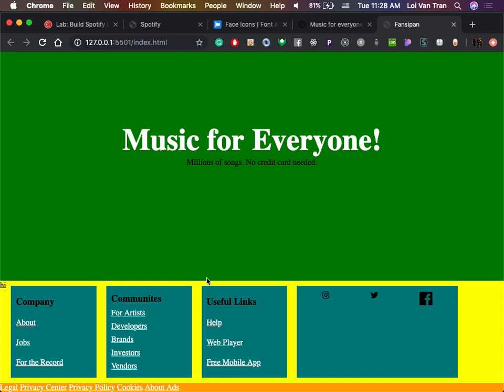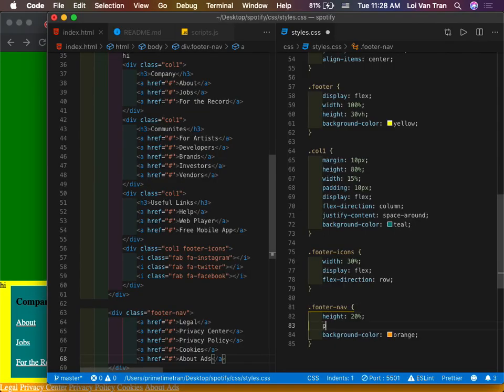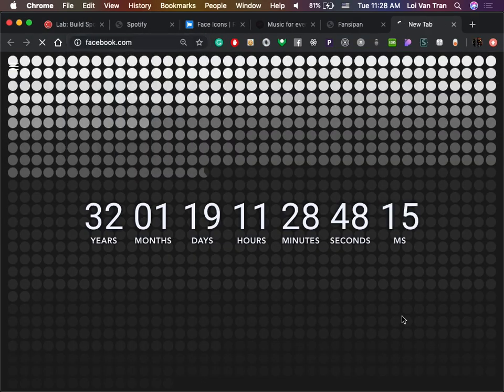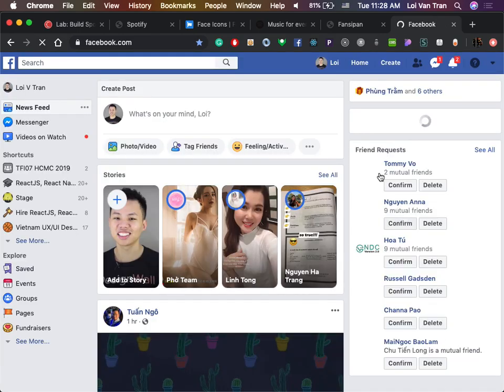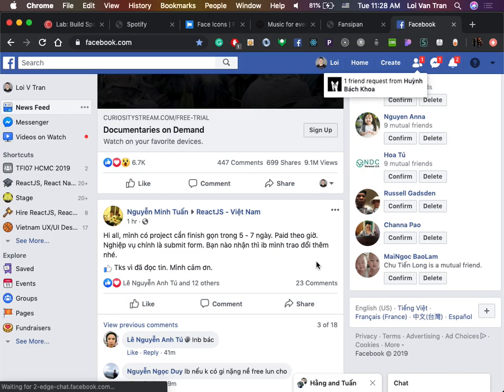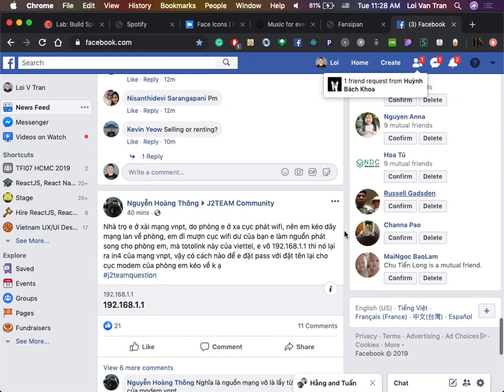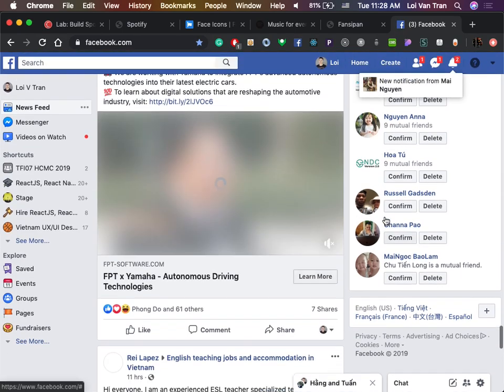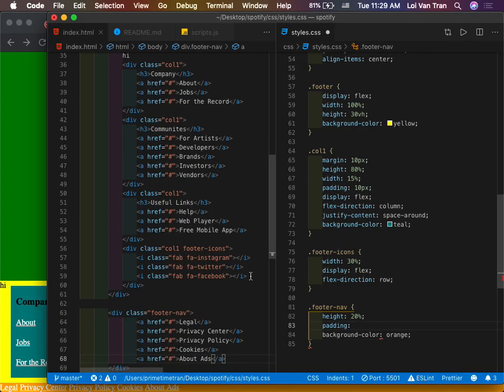We save and we jump back over here. We have all our links. But what? Our links are too close. They're way too close to this thing. Let's give this footer nav a padding, okay? Because remember, we don't want it to hug the inside of our element. We want it to have some reasonable spacing. If you guys look at any meaningful website, it's okay to have spacing. There's nothing wrong with having spacing. It's good. It's a visual indicator to the user of what's going on. There's spacing between everything, okay? So we're gonna go ahead and give it a padding of, I don't know, 15 pixels.